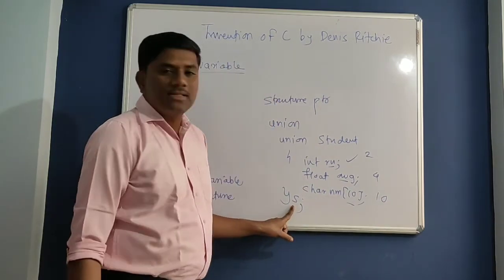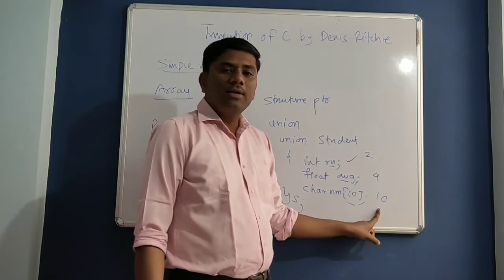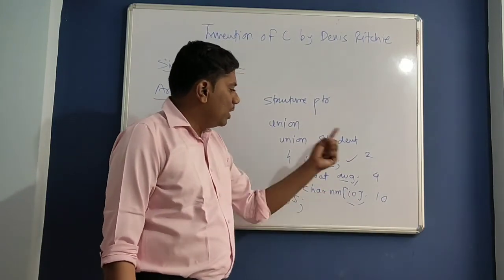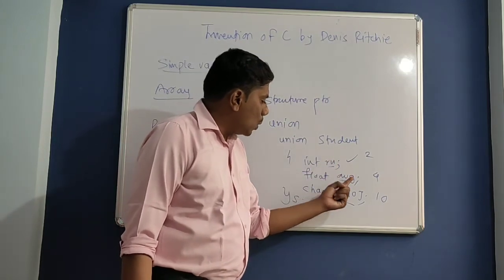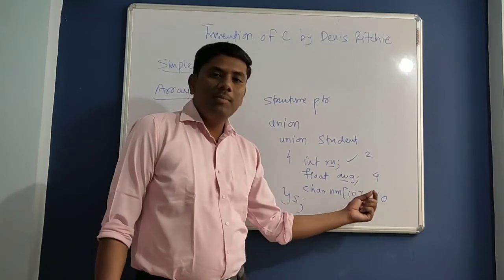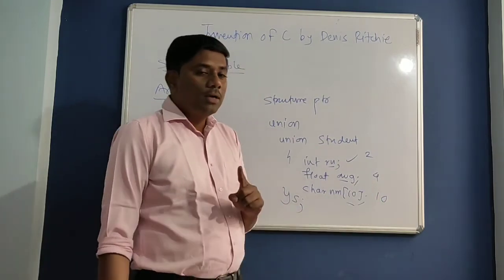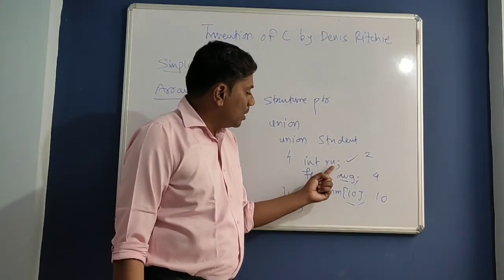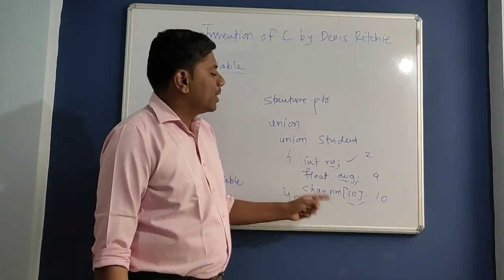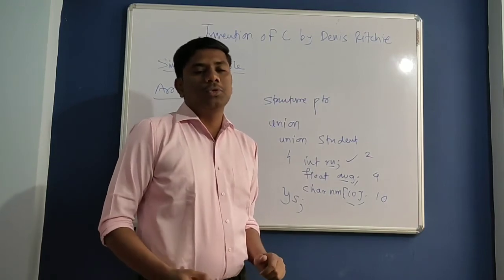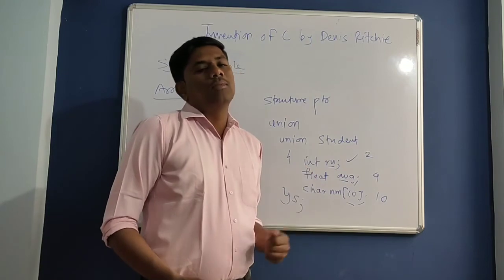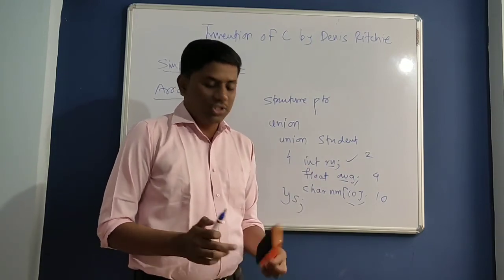So only 10 bytes will be reserved. Then these 10 bytes will be utilized for roll number, average, name at different times. So that will be common memory. At a time you can store only roll number, average or name, but 10 bytes will be reserved. So with the help of union, he has overcome that particular drawback of structure.